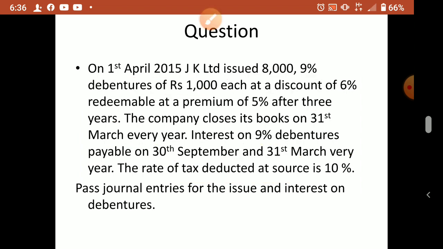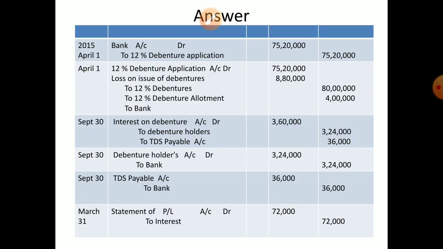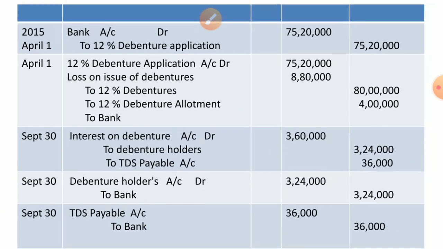So remember, the number of debentures issued is 8,000. So 8,000 into the issue price after discount. After discount it was coming to 940. So that way we have to write the journal entry.